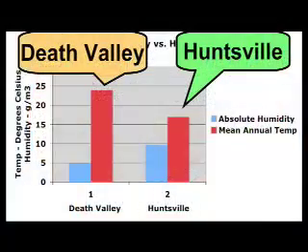In this chart, the bars on the left are from Death Valley, the bars on the right are from Huntsville. The blue bars are the absolute humidity in grams per cubic meter, and the red bars are the mean annual temperatures adjusted for altitude in degrees Celsius. As you can see, even though Huntsville is significantly more humid than Death Valley, it nevertheless is much cooler on average than Death Valley. Let's look at one more example from the international arena.